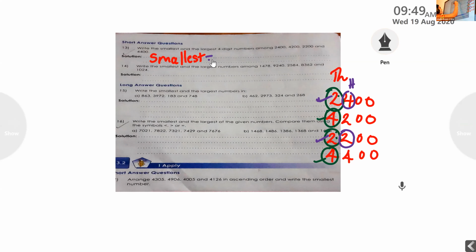Yes. Then which will be the largest number? Two numbers are there with the 4,000s. 4,400. Yes, very good. That is correct. 4,400. Correct answer. Thank you.